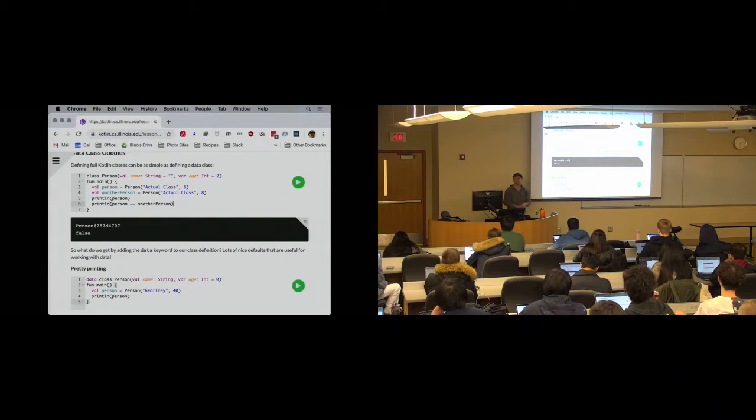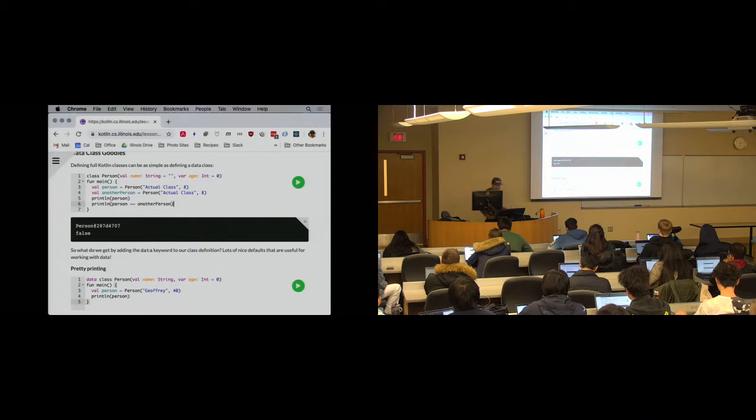Seems like that's a reasonable definition of equality. They're not equal, right? Why aren't they equal? If you guys remember back from Java, if I don't provide an equals method in Java, what do I fall back to? Reference equality. So literally, are they in the same location in memory? Answer is no, right? And so I get false here.